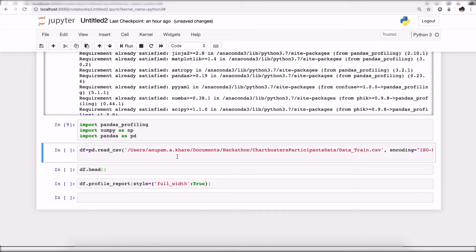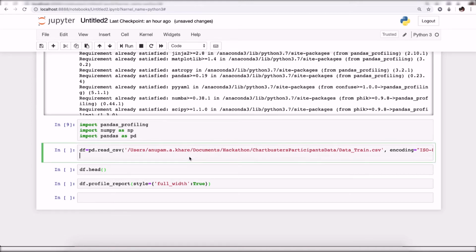To demonstrate this, I am using Chartbuster participants data, the link for which I will share in the description below. You can use any data for this exercise.